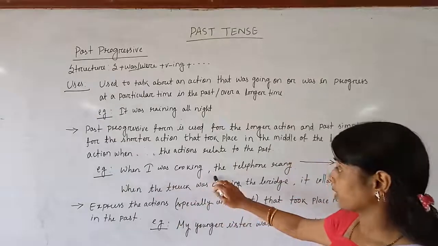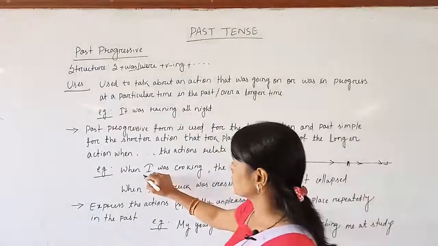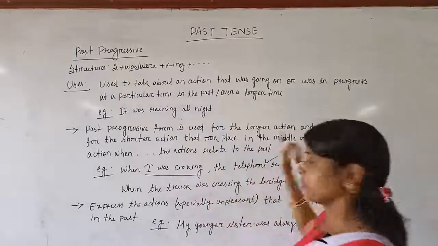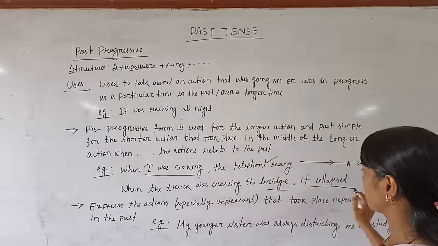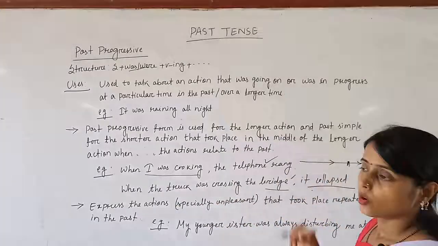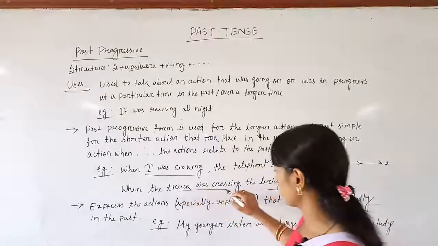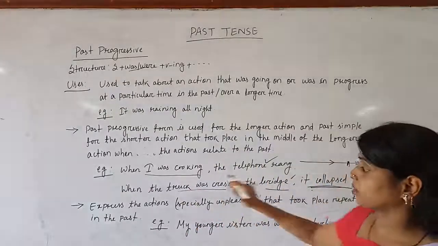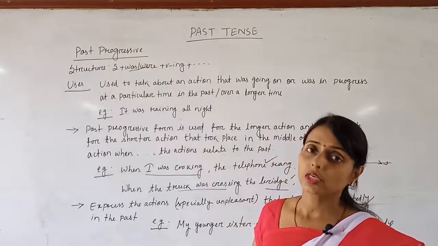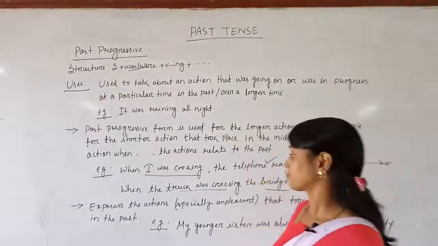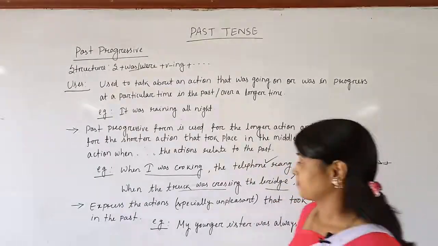So the same thing I have written here. When I was cooking, the telephone rang. Means this action was in progress, suddenly the phone rang. When the truck was crushing the bridge, it collapsed. What collapsed? The bridge collapsed. Means this was the longer action, this is the shorter action. For the longer action, we have to use past progressive. For the shorter action, we have to use simple past. Clear to you? If you are unable to understand, ask me. I will answer you, don't worry.